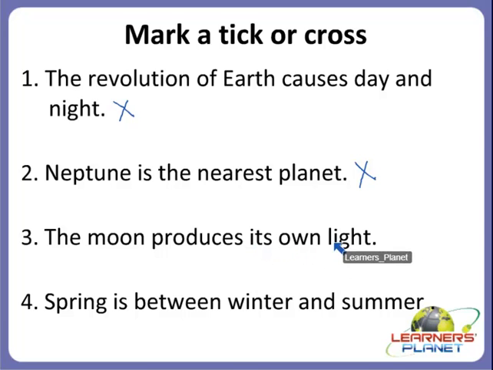The moon produces its own light. Is this the correct one? Does the moon produce its own light? Yes children, we studied about it. No, this is also the incorrect one. The moon does not produce its own light. Rather, it shines because it reflects sunlight from its surface, and that is why the moon is not able to produce light of its own. Alright children, now the next one.